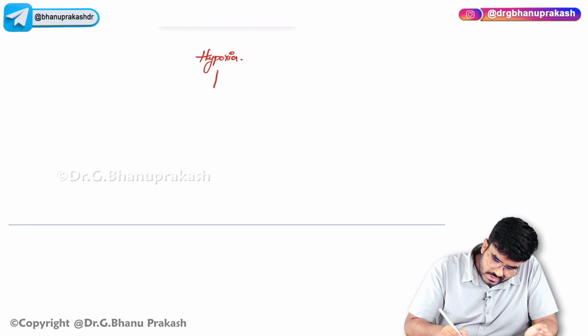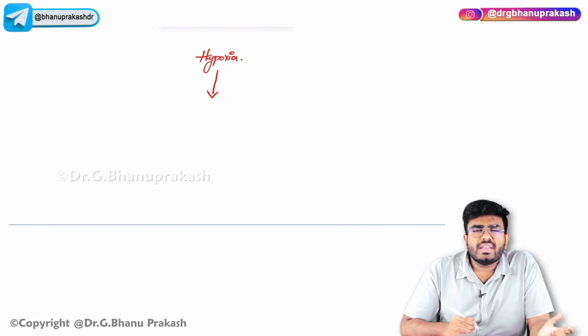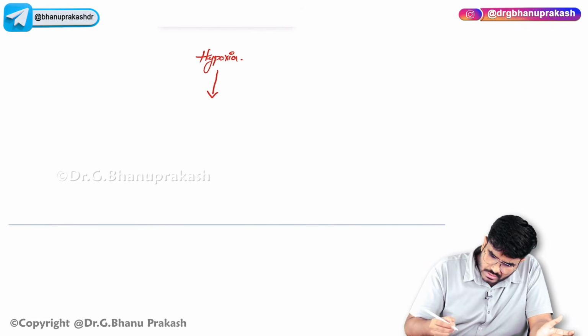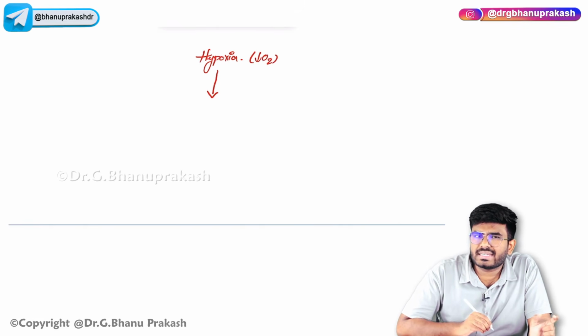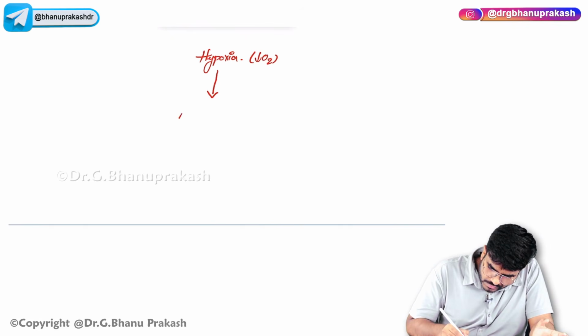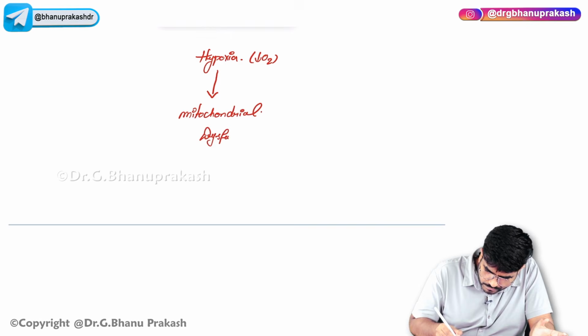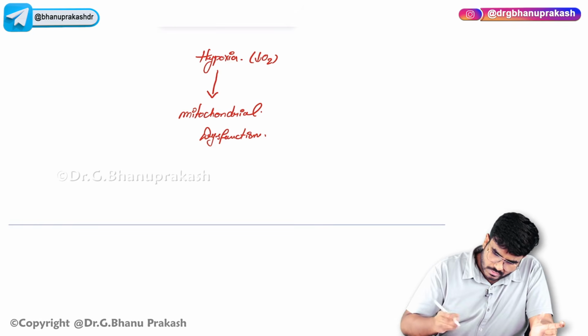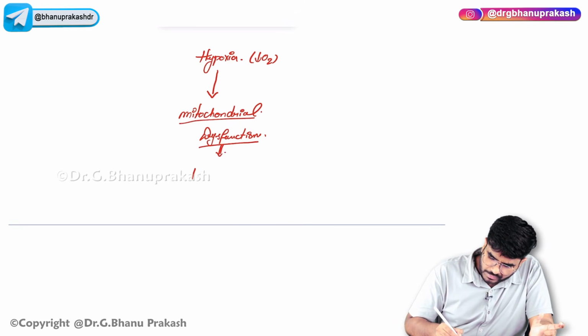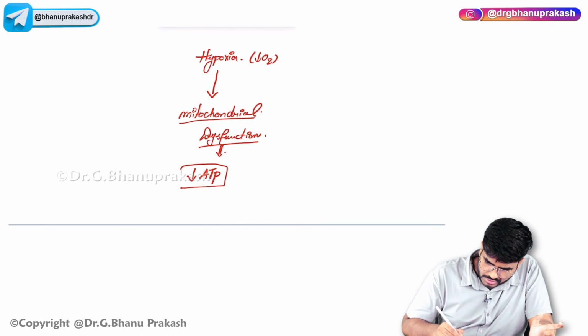Now what will hypoxia do? Hypoxia means oxygen is not available, there is less oxygen availability. Do you know who is going to get affected first? It's the mitochondria. So there will be mitochondrial dysfunction. Now when the mitochondria is getting affected, what happens to the ATP levels? ATP levels will go down. So there is a decrease in the amount of ATP production.